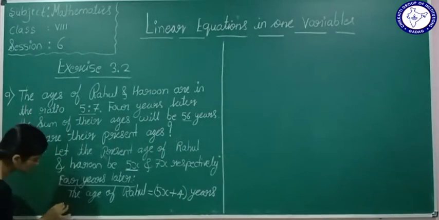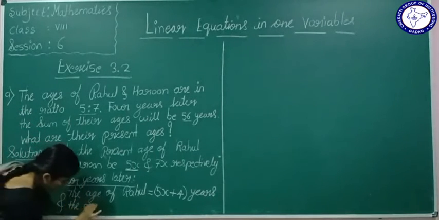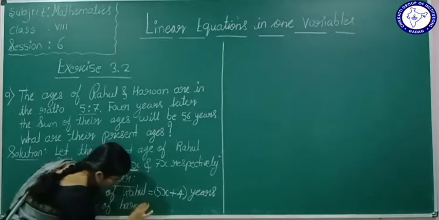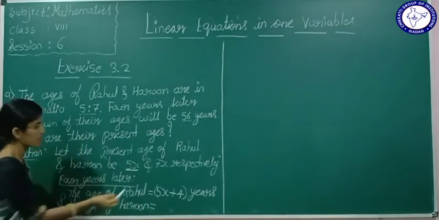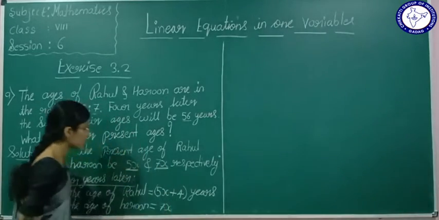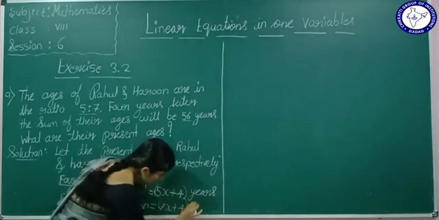Same thing we will do in the case of Harun also. What is the age of Harun here? Present age is 7x. After 4 years, it will be 7x plus 4 years.